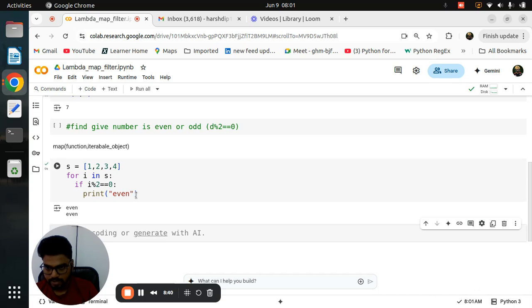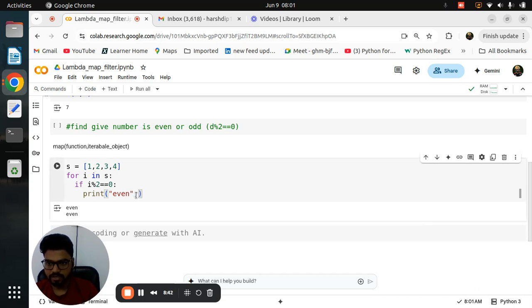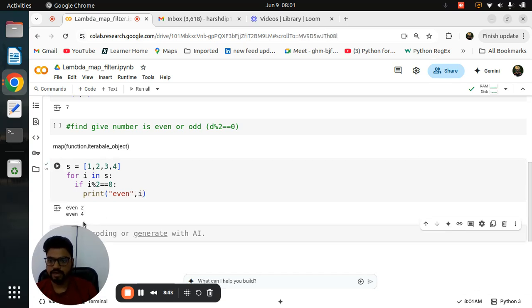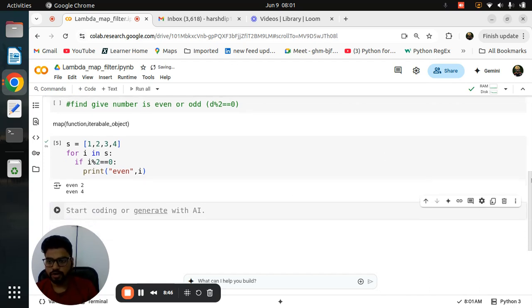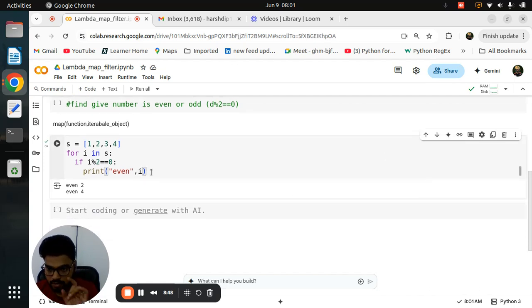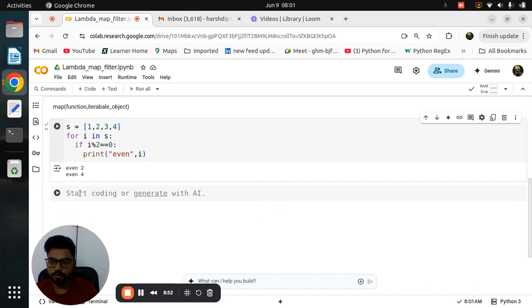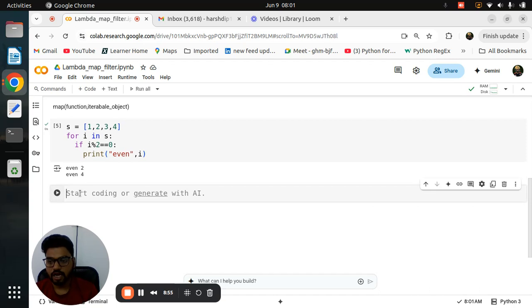And if you want to print the number also, then you can directly mention your variable name. So inside the list we have 2 and 4 as the even numbers. If you don't know map, then you can follow that. But right now you know the map function, how it works and the syntax of the map function. So you don't need to write for, if, and all that stuff, because map is already giving you the iterable object.